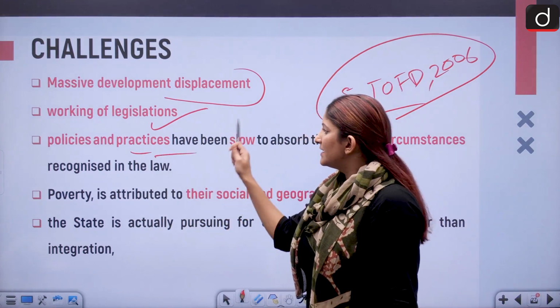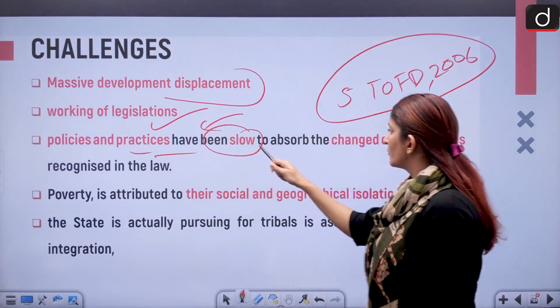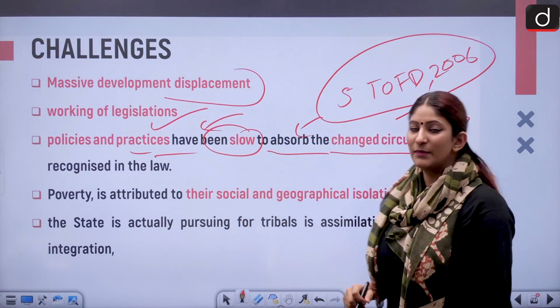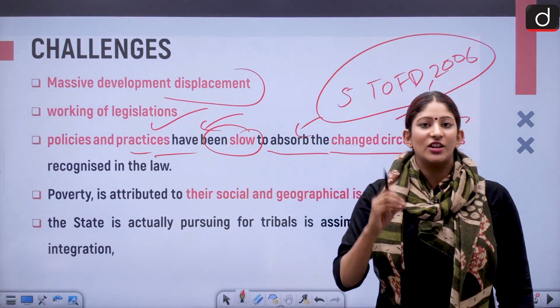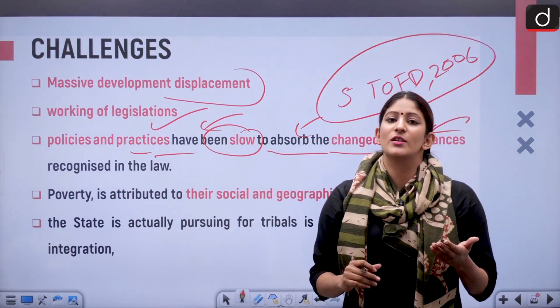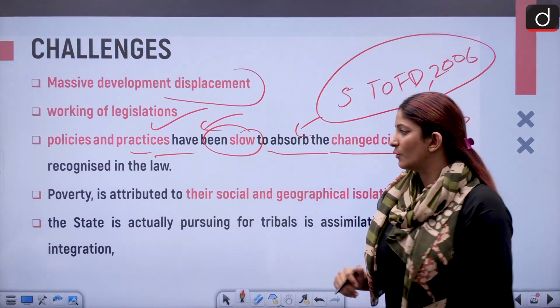Okay, policies and practice laws have been slow to absorb the changing circumstances. That means the changes are a lot, but accordingly the upgradation in the law has been slow.